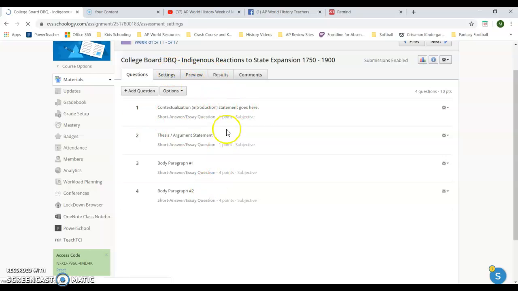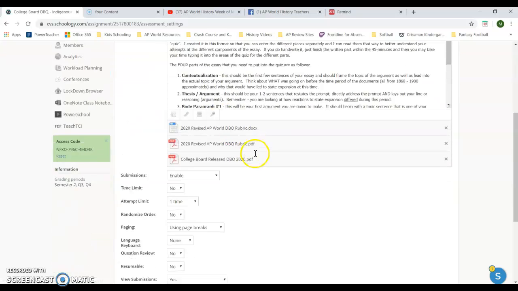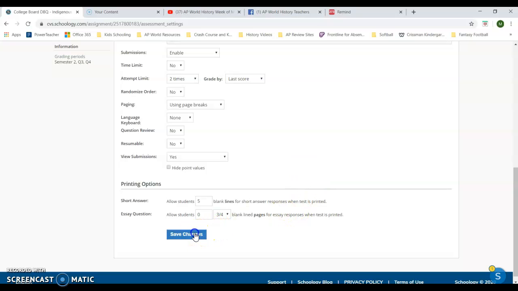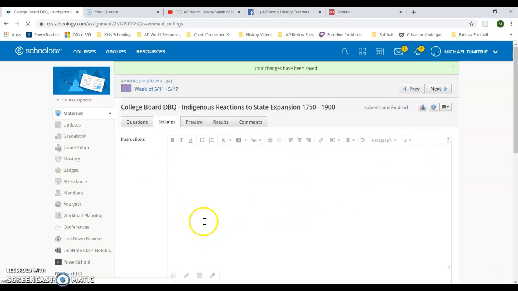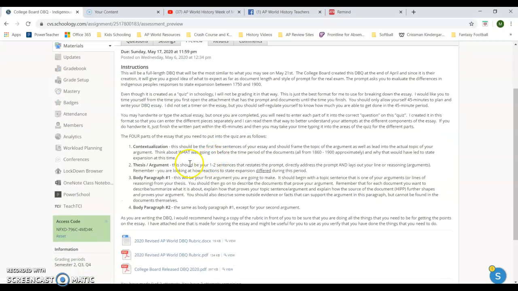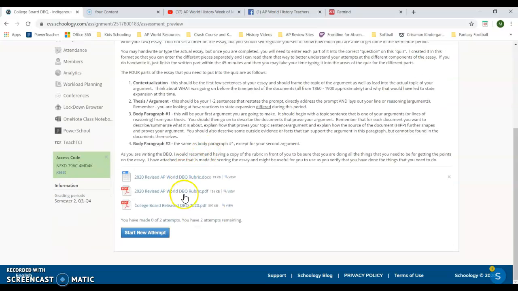I'm actually going to change the settings on it right now because I had a few people who needed to submit theirs a second time. So let's change this one to 2 times in case some mistake happens. You'll be able to resubmit a new one if something doesn't copy properly, or you get distracted for some reason. So basically you're going to put in the 4 parts. The link to the actual prompt is here as well as in the main folder.